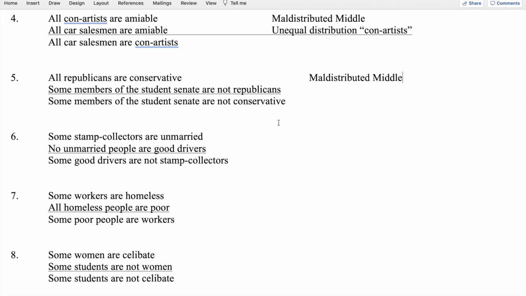And then we can look at the end terms. Members of the Student Senate is not distributed in the conclusion. It's also not distributed in the second premise. Both times it's the subject of a particular, and that's okay. And then we have conservative, and conservative is distributed in the conclusion as predicate of a negative, but not distributed in the first premise because it's predicate of an affirmative. And so in this instance, with the end term conservative, we have unequal distribution.